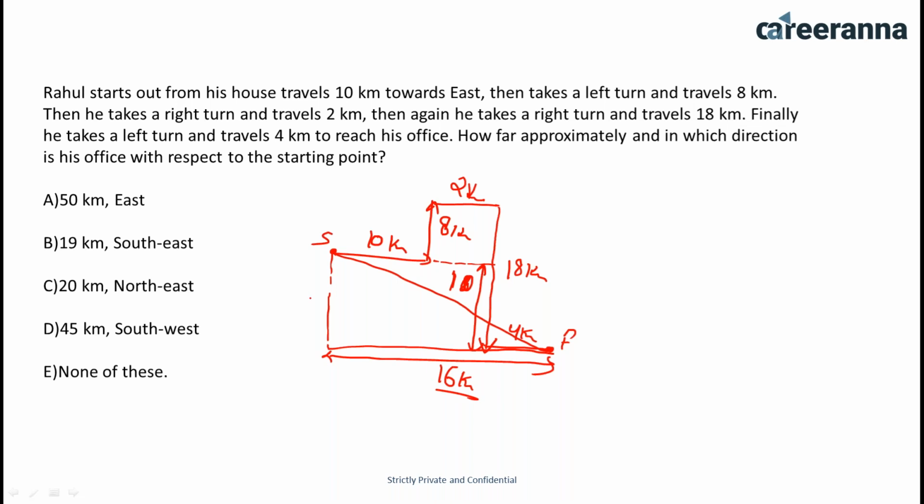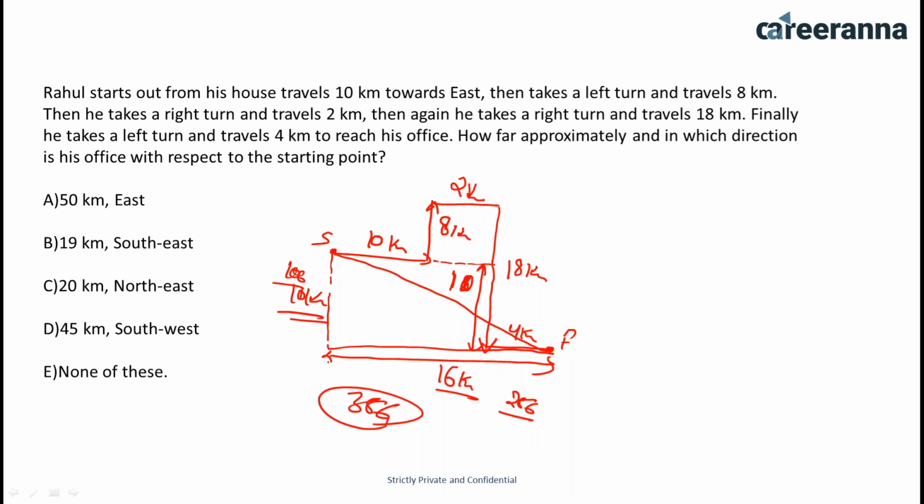Okay, so the base is 16 and this is 10 kilometers. 16 square is going to be 256, and this is going to be 100, so this is going to be 356. Now this is not a perfect square root, and it lies between root of 18 and 19.